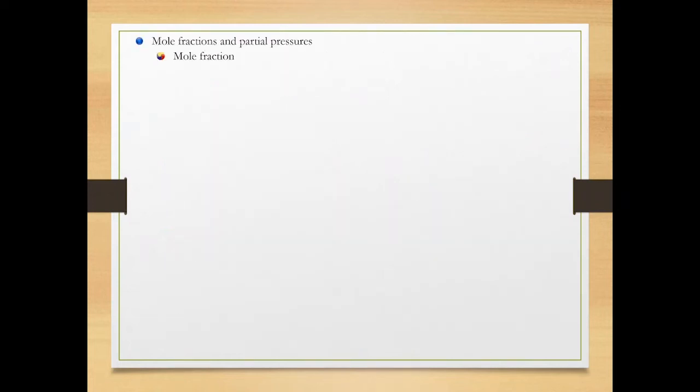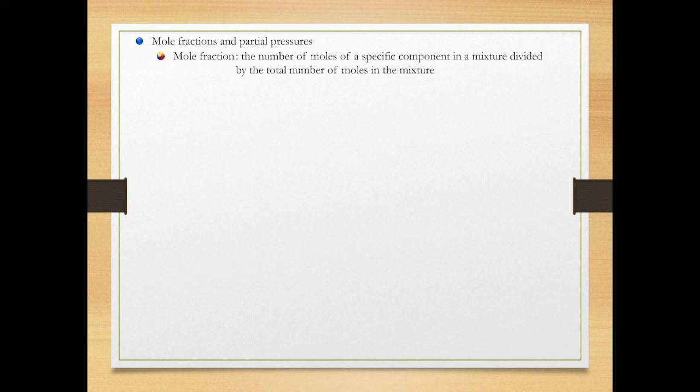Mole fraction is the number of moles of a specific component in a mixture divided by the total number of moles in the mixture. It is denoted by X sub J, and J represents component J in the mixture. The mole fraction of J can be written as N sub J over N sub total. The N sub J is the moles of component J, and N sub total is the total moles of the gas mixture.